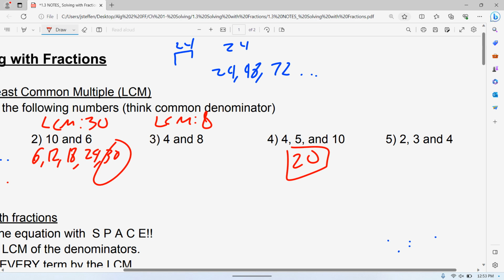And number 5, between 2, 3, and 4. At first, I thought it would be 6, but 4 doesn't have a multiple of 6. And then I thought maybe it was 8, but 3 doesn't have a multiple of 8. So this one ends up being 12.